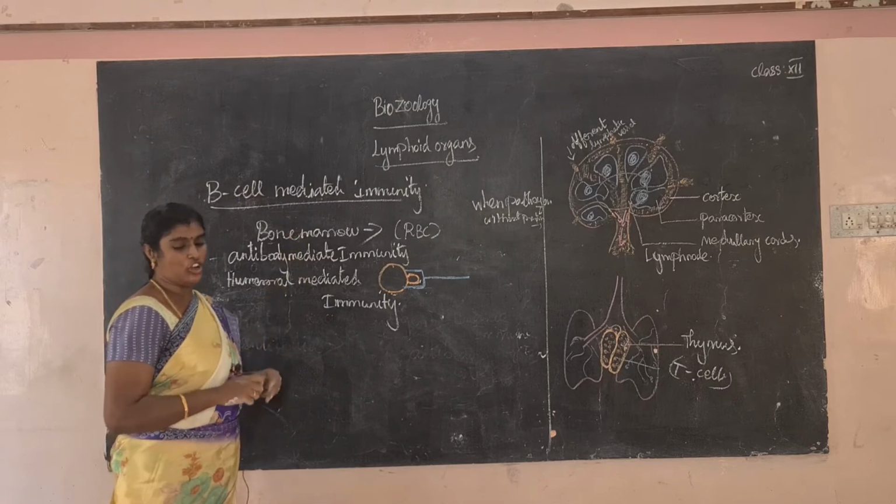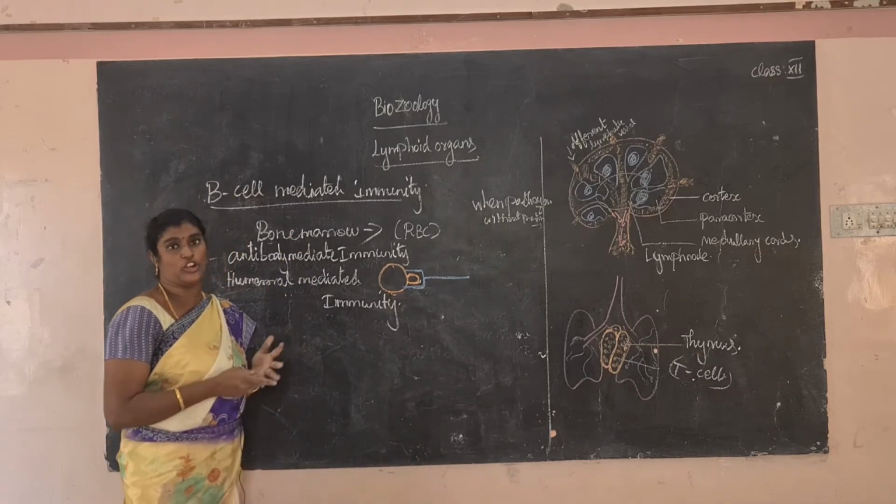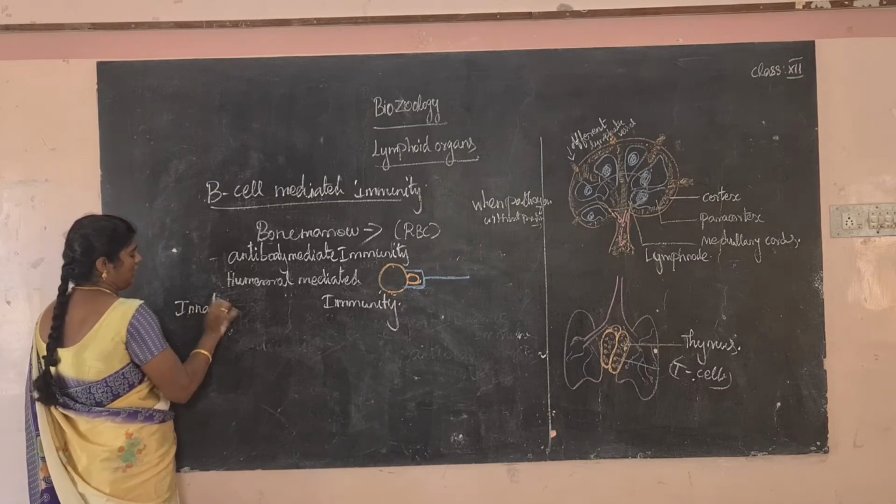Next topic: immunity is divided into two categories, as I already said, innate immunity and acquired immunity. What is the meaning of innate immunity?